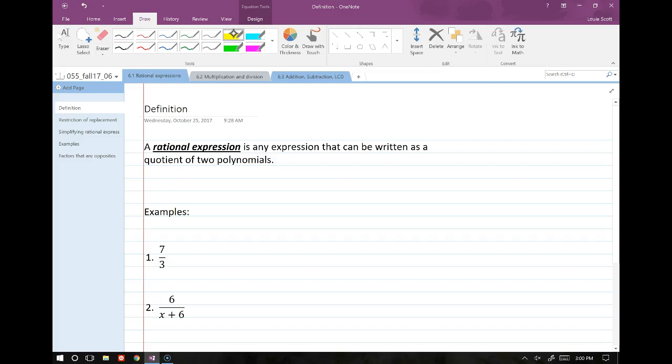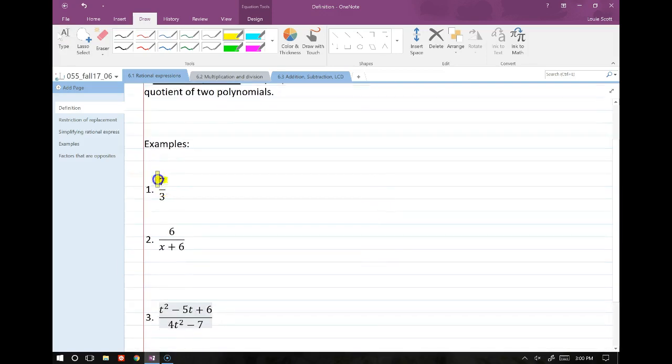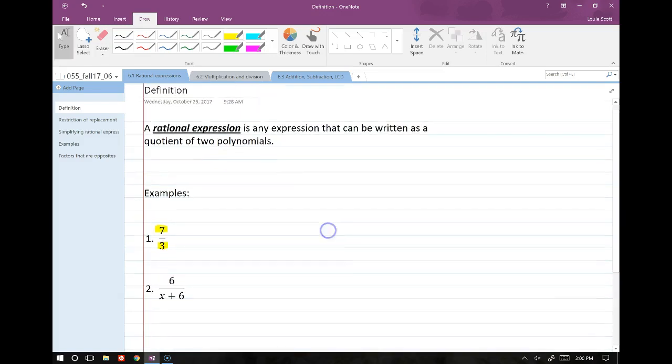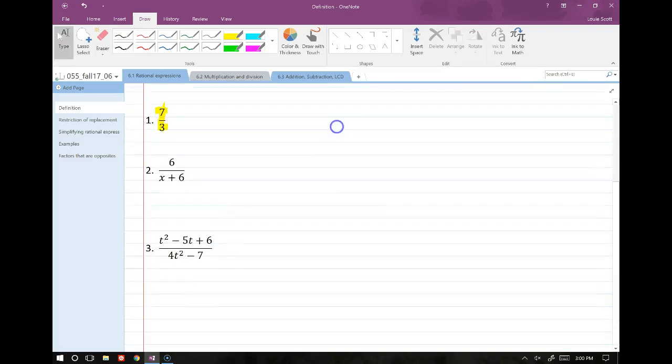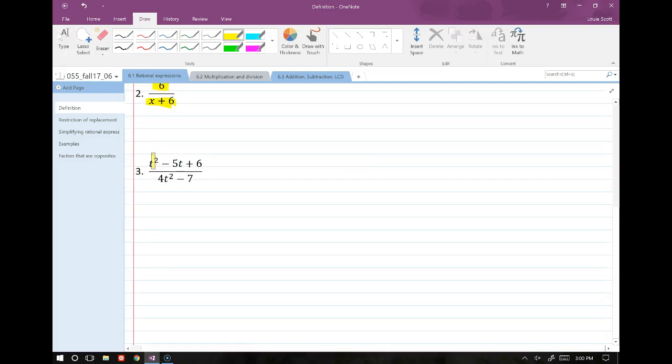So a rational expression is any expression that can be written as a quotient of two polynomials. So this first one, 7 over 3, remember a single digit can be considered a polynomial, so this is a rational expression right here. Other rational expressions are a little bit weirder, so we have a single digit up top and a polynomial on the bottom. Even more, we have a polynomial on top and a polynomial on the bottom. So those are all examples of rational expressions.